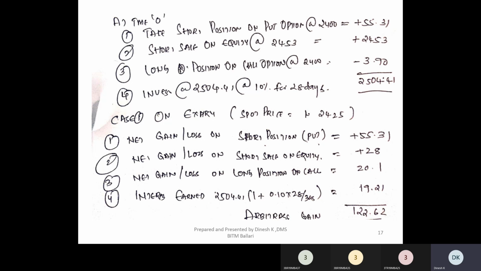Now, the put buyer who has a right to sell will execute only if the spot price is less than 2400. Now you tell me, what is the spot price? The spot price is 2425. Will the put buyer execute the contract? You are a put seller, but you need to always look from the point of view of the buyer, because he has the right to execute. Will the put buyer come and say that I am interested to sell at 2400 to a put seller when the market price is 2425?